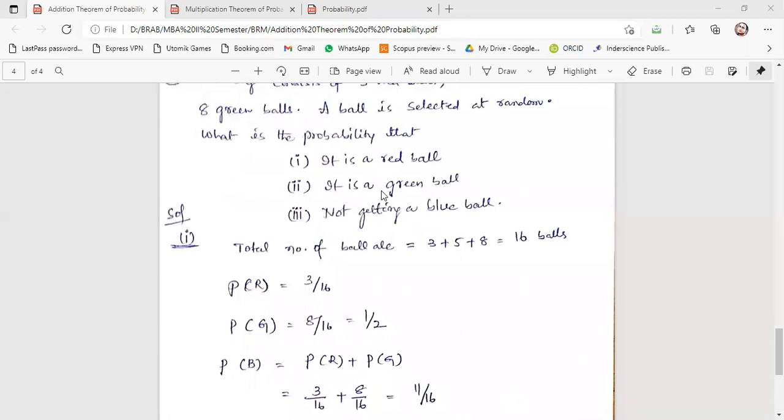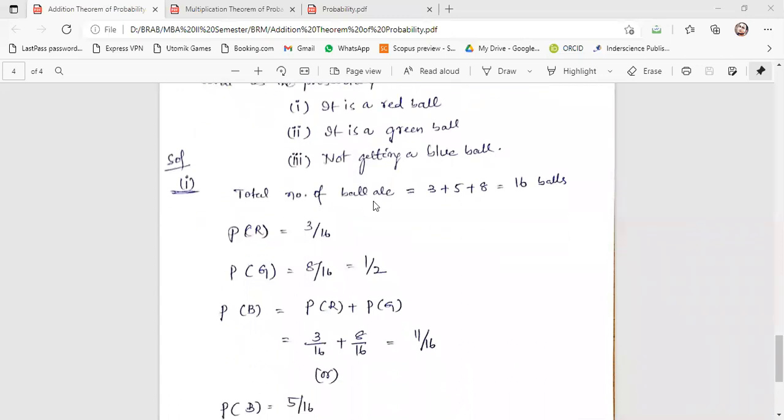Here only you will get confused. What do you mean by not getting a blue ball? You should think for a while. Not getting blue ball means it may be red or it may be green. So if you add red and green both, that will be the answer, right?